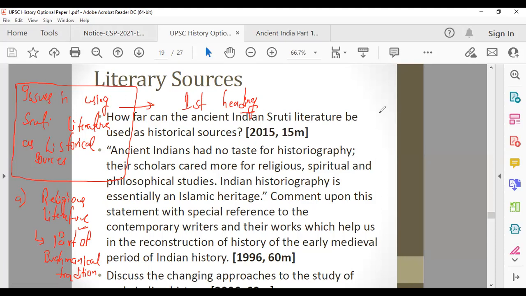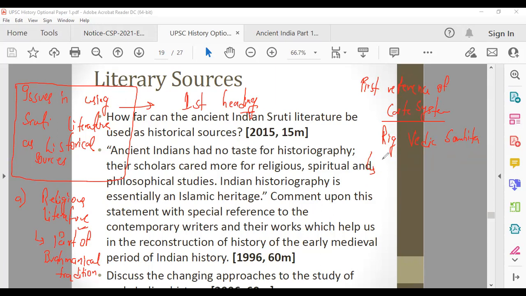Now, we all know there are four castes in the caste system: Brahman, Kshatriya, Vaishya, and Shudra. But the first reference to this caste system, where are you witnessing it? You are witnessing it in the Vedas. Which Veda? Every Veda has four parts. There is the Rig Veda, and the Rig Veda also has four parts: Samhita, Brahmana, Aranyaka, Upanishad. This we discussed in the previous part, part 3. In the Rig Vedic Samhita, you find the first reference of the caste system.